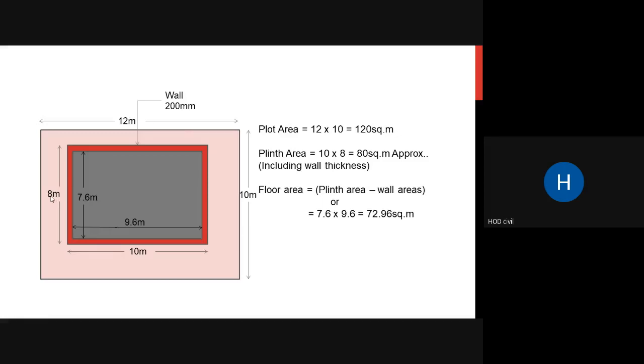So it will be 7.6 meters, and lengthwise it will be 10 meters minus 0.4, that is 9.6. So your floor area will be 7.6 into 9.6, that is equal to 72.96 square meters. So understood, this is your floor area.